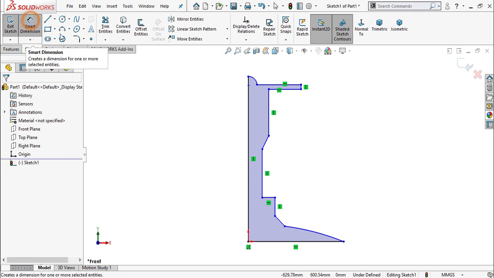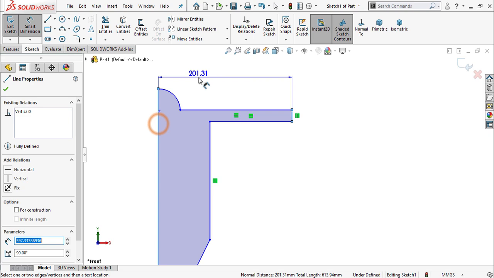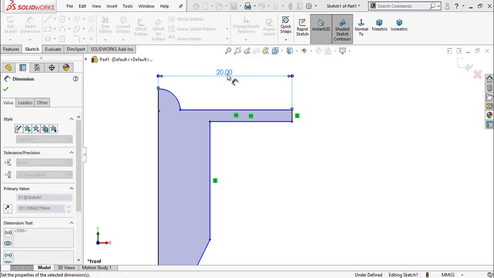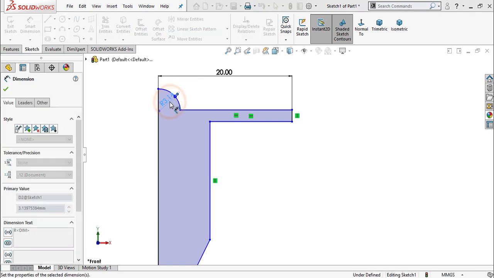Now select smart dimension. And assign the dimensions as shown: 20 mm. This radius is 10 mm.